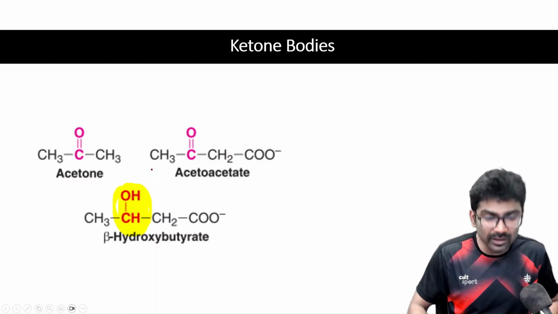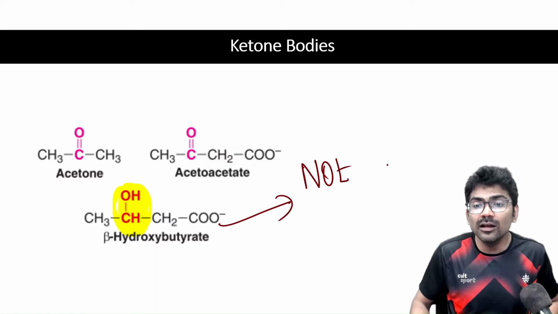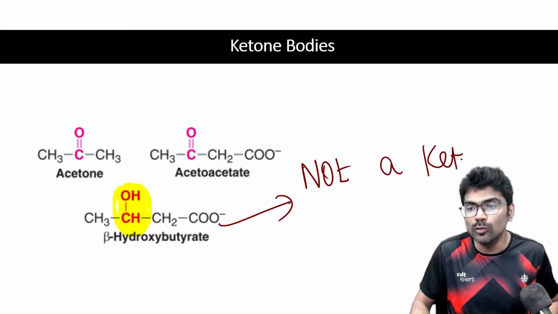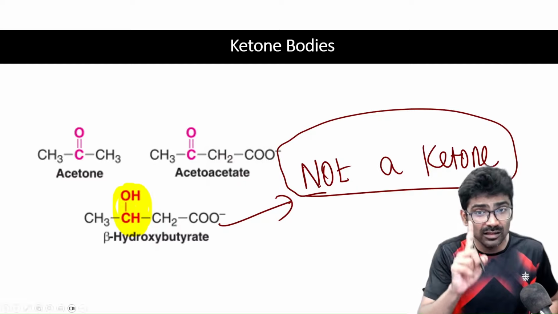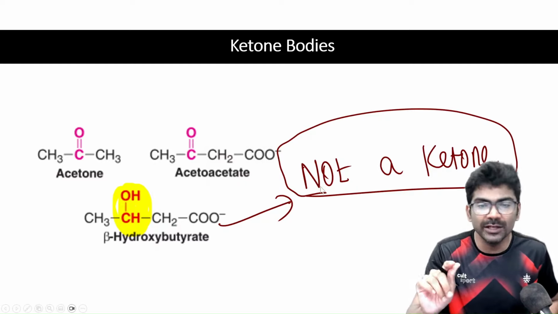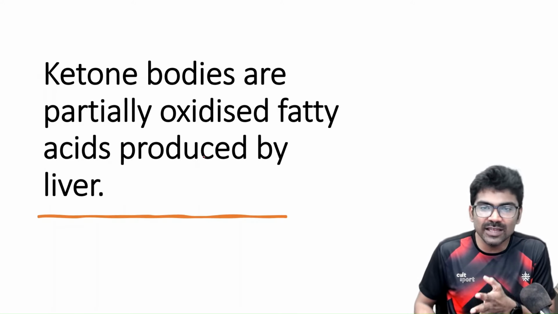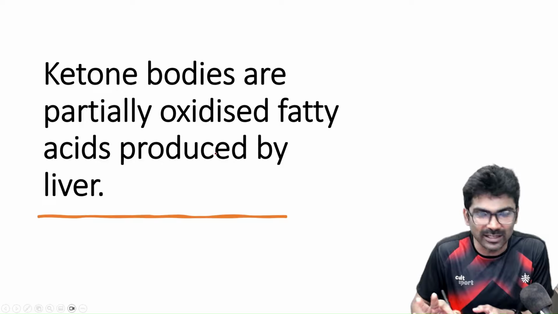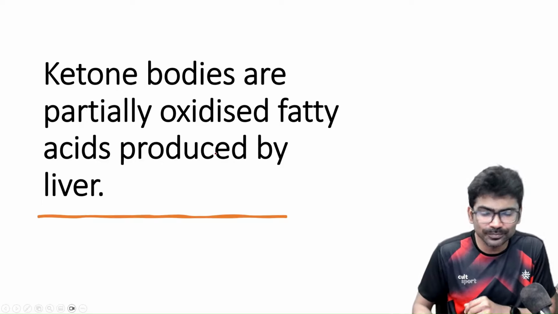So, beta hydroxybutyrate is not a ketone. It is a ketone body, but it is not a ketone. There is no ketone group in beta hydroxybutyrate. Ketone bodies are partially oxidized fatty acids produced by liver. I hope you have understood this statement also.